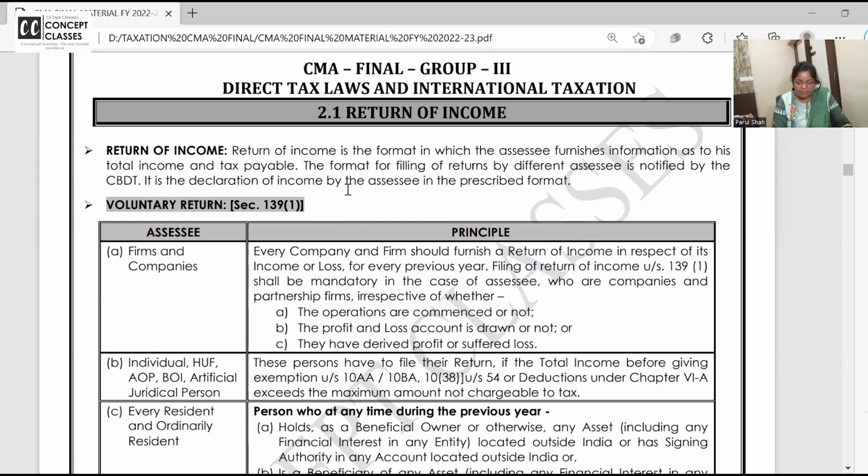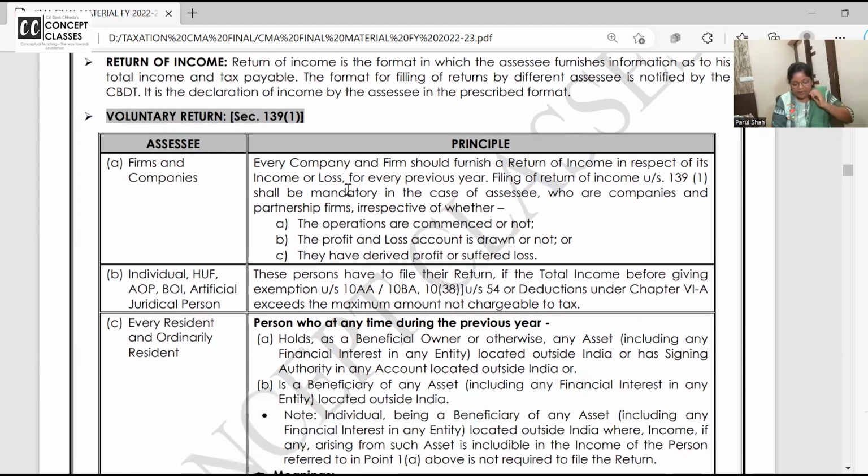Return of income is the format in which an assessee furnishes information as to its total income and all. Okay. Now, voluntary return, मतलब on their own. No one should tell them that file your return. They need to file it. Every company and firm should file the return of income.